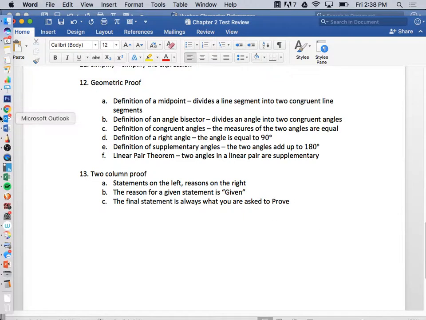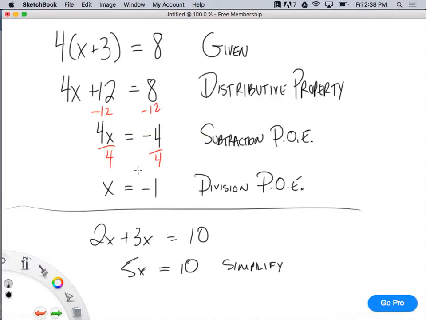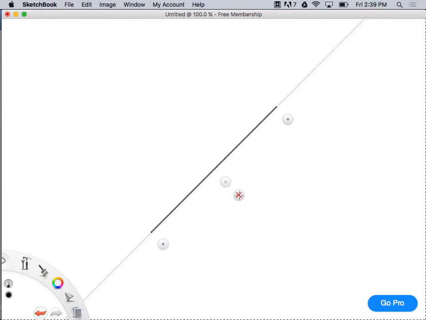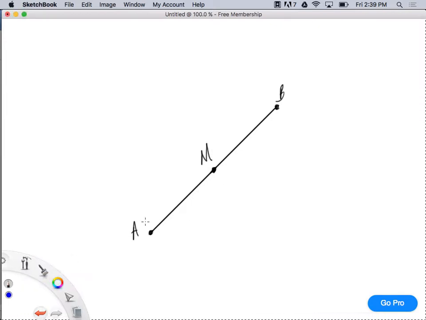All right, the first thing is definition of a midpoint. Look, if I've got this line segment from point A to point B, and I've got this midpoint here, point M, well, point M divides these two lines into congruent segments.